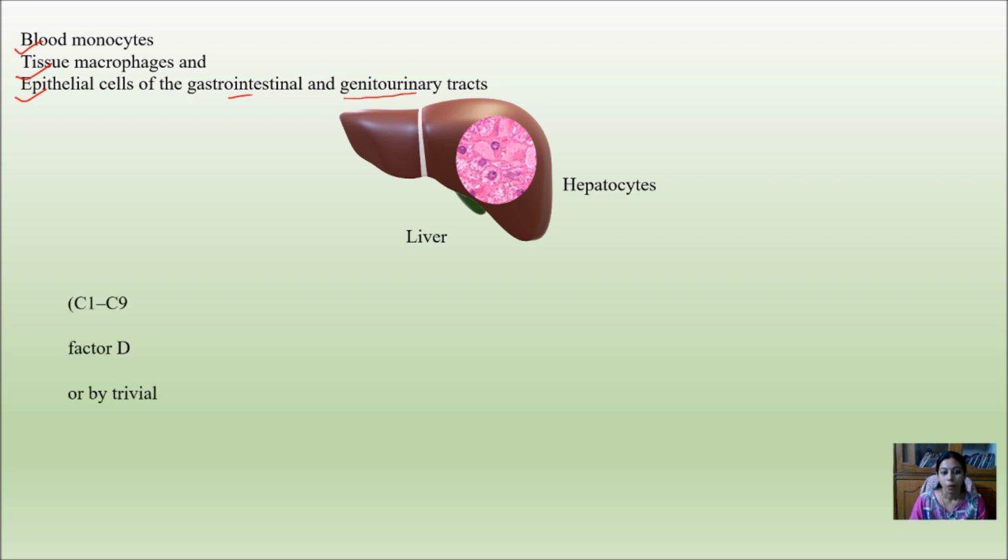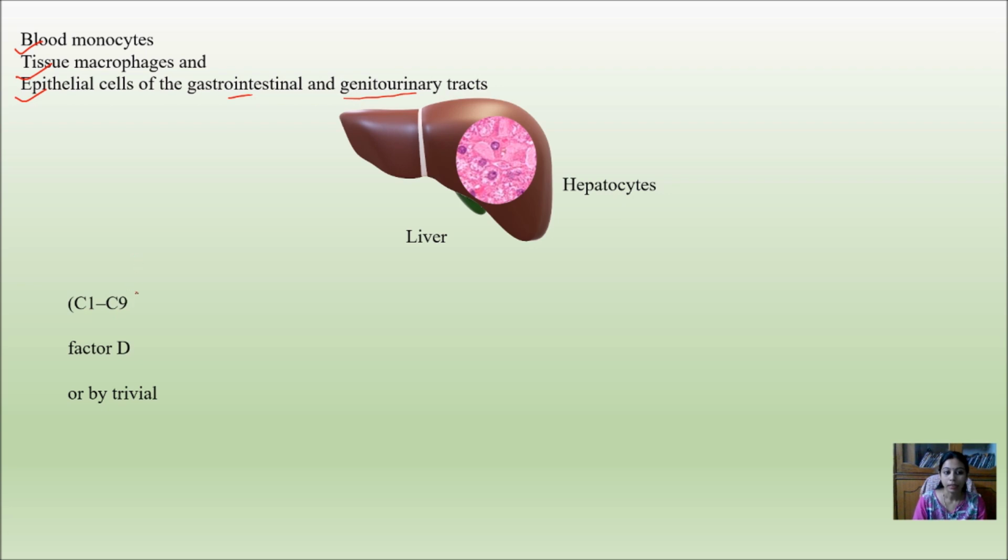During the process of discovery, when they were studying the different components of the complement system, they started naming them C1, C2, C3. Likewise, nine different components were analyzed numerically.